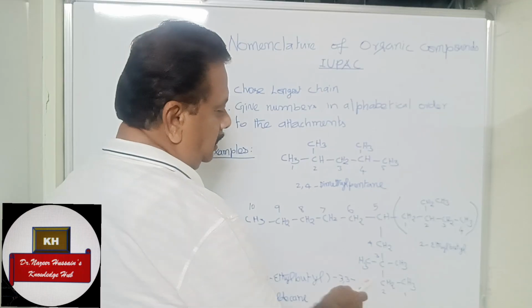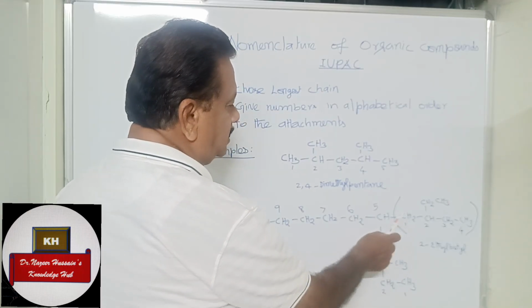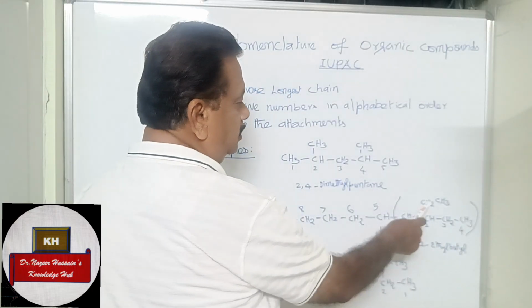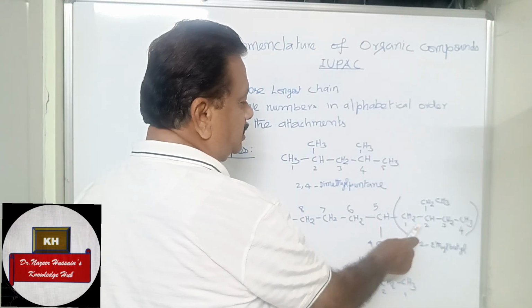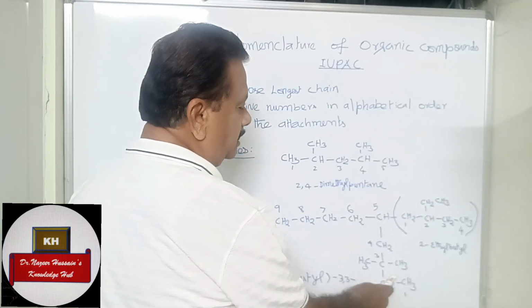Now here two identical methyl groups are there. If you consider this as a separate entity, then on the second position, 1, 2, 3, 4, you have an ethyl. So ethyl is bigger than the methyl.